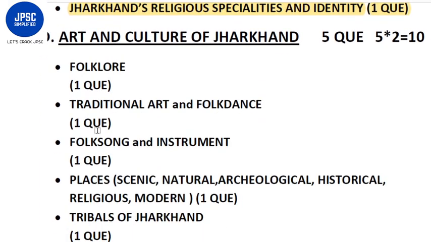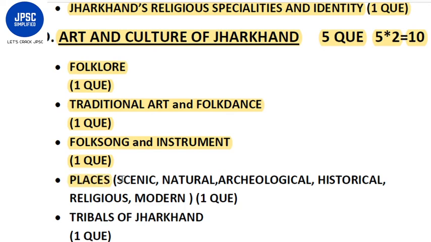Now the fourth section would be art and culture of Jharkhand. It will comprise 5 questions, each of 2 marks, totaling 10 marks. First one is the folklore, which will consist of 1 question. Traditional art and folk dance, again 1 question. Folk song and instrument, again 1 question.